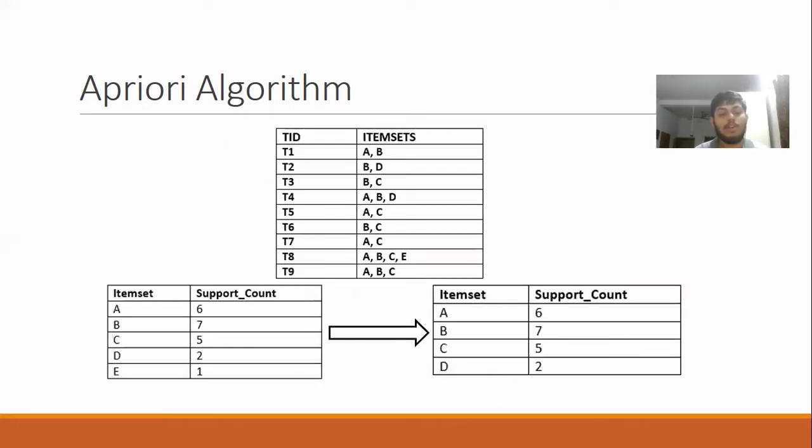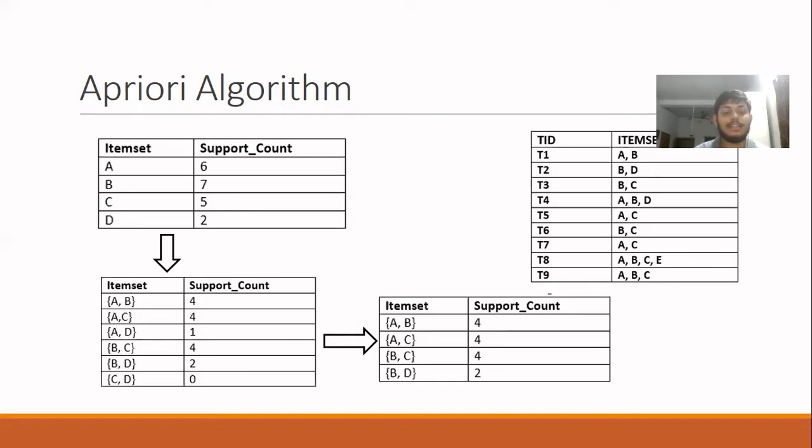In the first step, we will create a table that contains the frequency of each item set individually in the dataset, or the support count of each item set in the dataset. This table is called the candidate set. After this, all the item sets with support count smaller than the given minimum support count are omitted from the candidate set, and we obtain the clipped candidate set. Here, only E was removed as its support count was less than 2, that was 1.